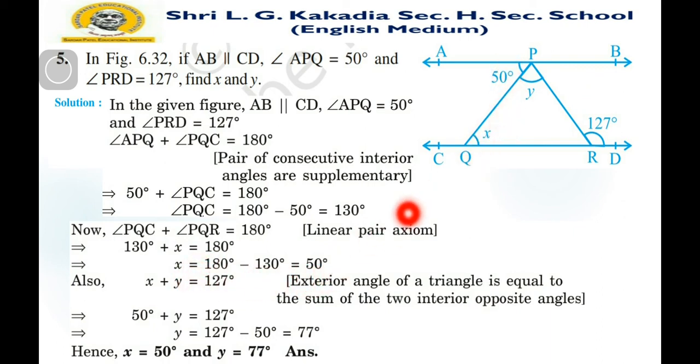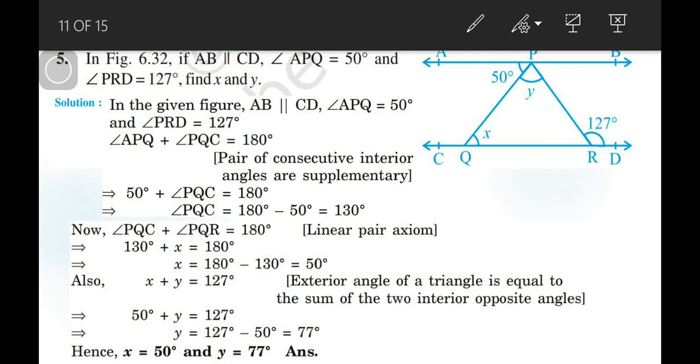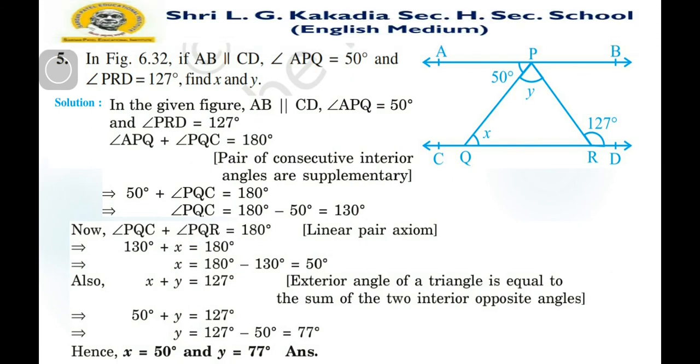Now let x plus y be equal to 127. As I have discussed, an exterior angle of a triangle is equal to the sum of the two interior opposite angles. So 50 plus y is equal to 127, hence y is equal to 77. So we have the values of x and y, as you can see here.